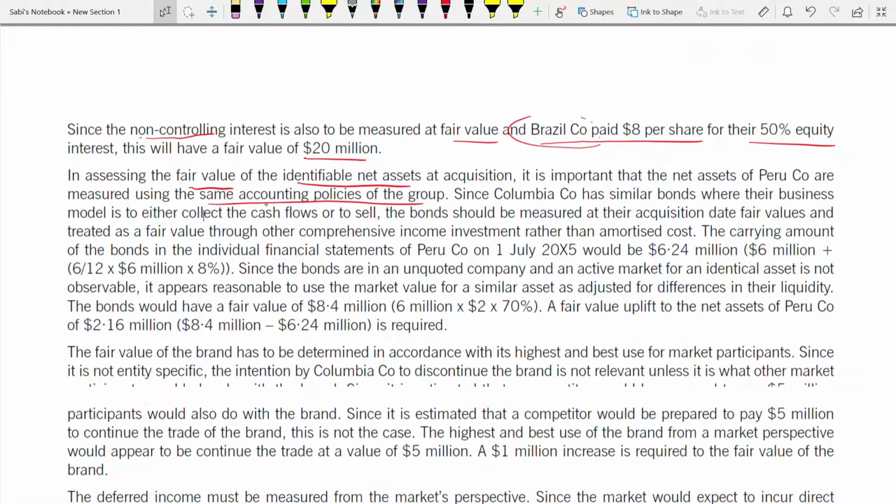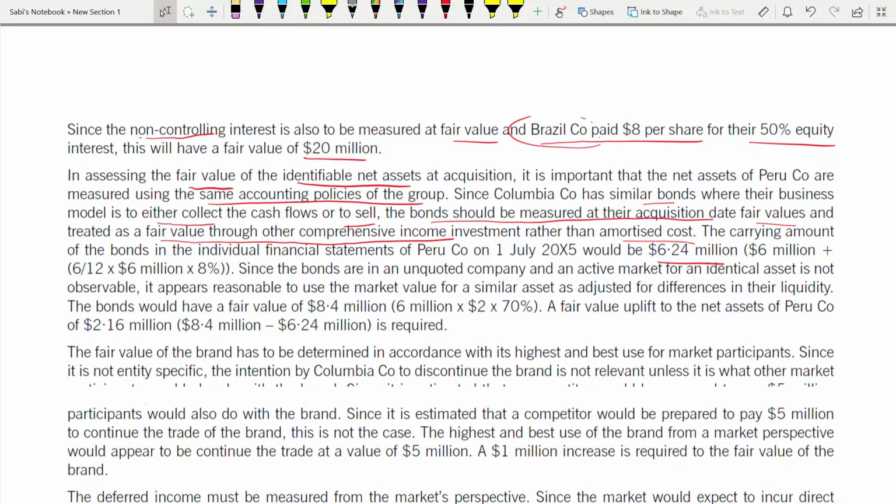Since Columbia has similar bonds, where the business model is to collect cash flow or to sell, the bond should be measured at the acquisition date fair values, and treated at fair value through OCI rather than amortized cost. Because the model is to buy or sell, in that case you should not do it at amortized cost. You have to do it fair value through OCI. So the carrying amount of the bond in the individual financial statements is 6.24 million.